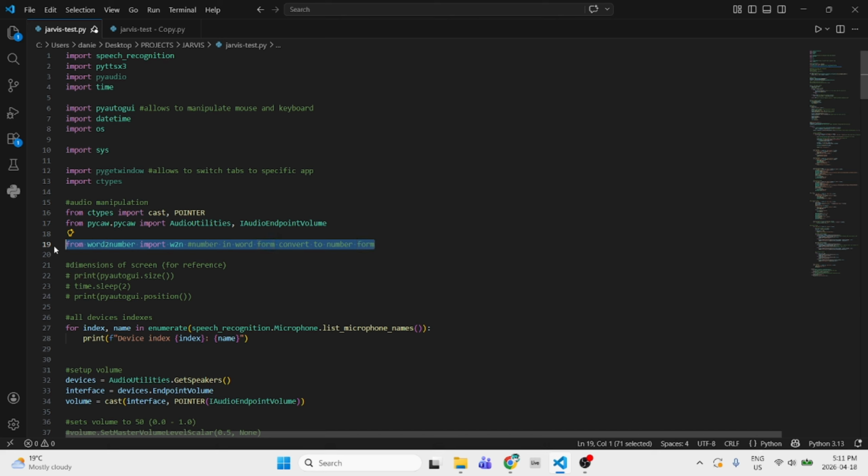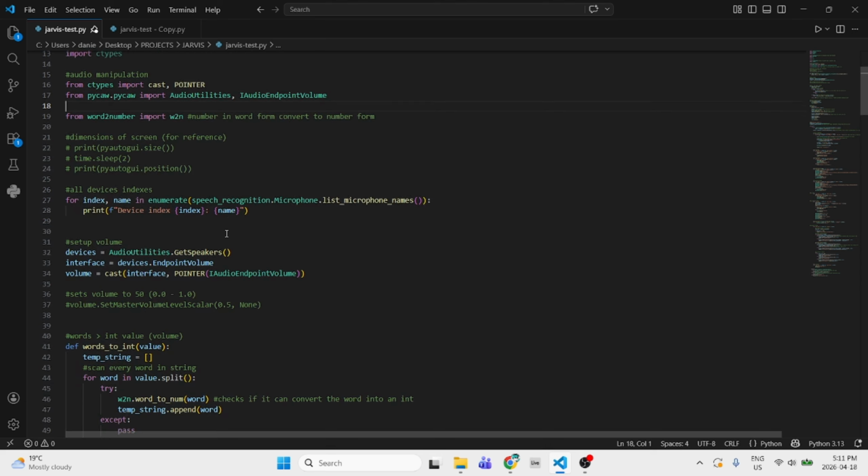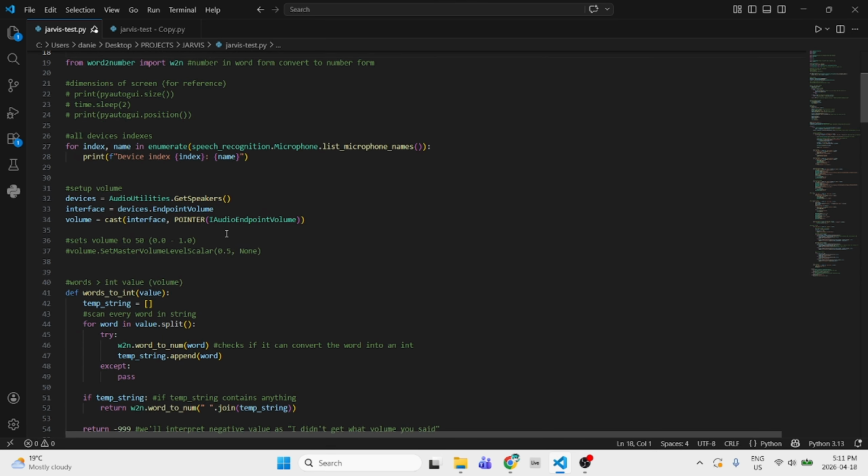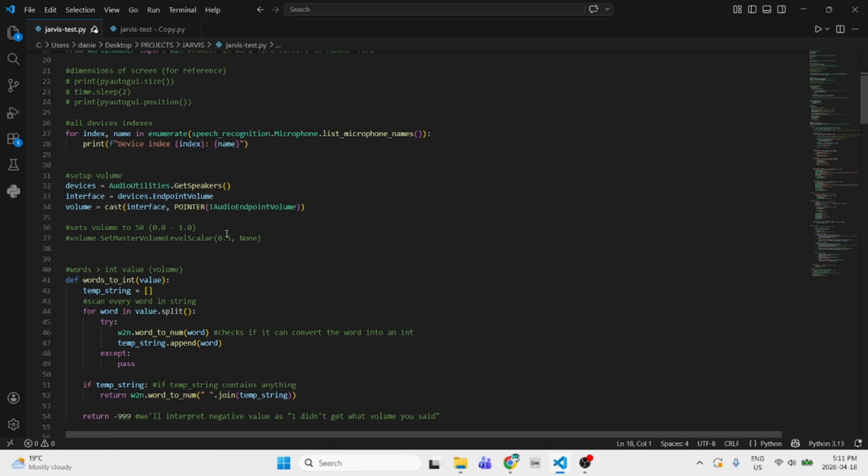And then word to number, it's basically whenever, let's just say I say 75, this library will actually convert my strings, because it'll say seventy, right? And it converts it to an integer. So this is really helpful to convert audio words, audio numbers, into actual integers digitally. So that's good.